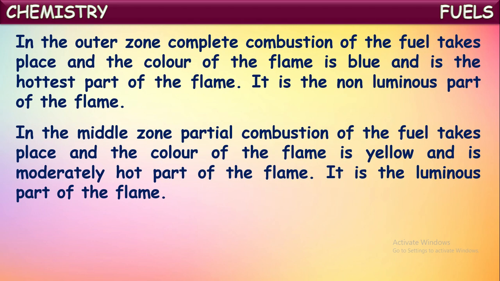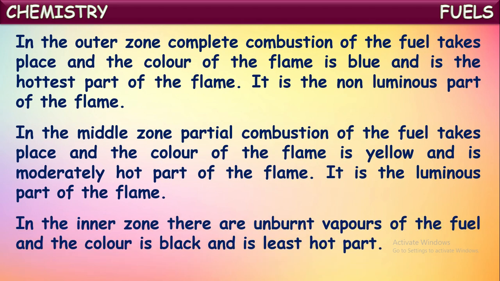Because in the outermost zone itself, most of the air in the surroundings is used up to combust the fuel. So as there is an insufficient amount of oxygen supply to the middle zone, partial combustion of the fuel occurs. That's why the color of the flame will be yellow, and hence it is a moderately hot part of the flame. It is a luminous part of the flame. There, the glow of the flame will be yellow.